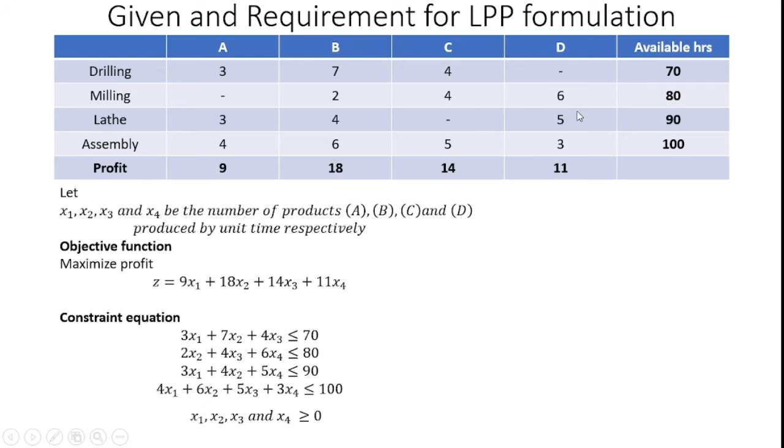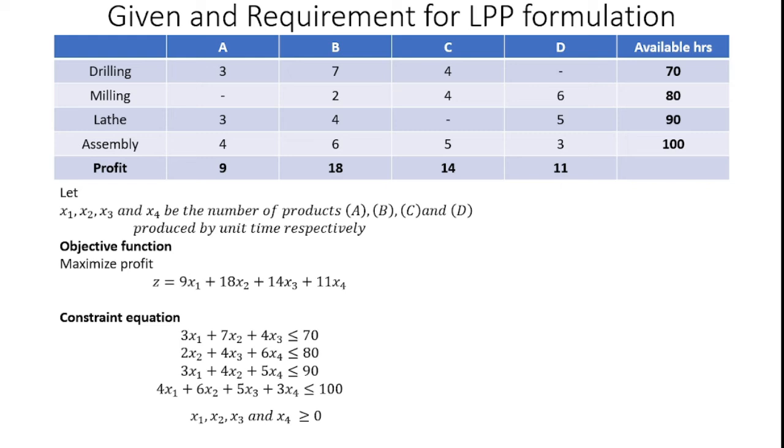Similarly, I can frame for product D as 11 into x4, so that this kind of thing I can frame the objective function equation for linear programming problems in operations research. After that, we may have the 4Ms: machine, material, methods, all the things we are having in industry. But how much of resources I can utilize to maximize my profit comes from the constraint equations, that is, how we can allocate the resources in a linear programming problem.